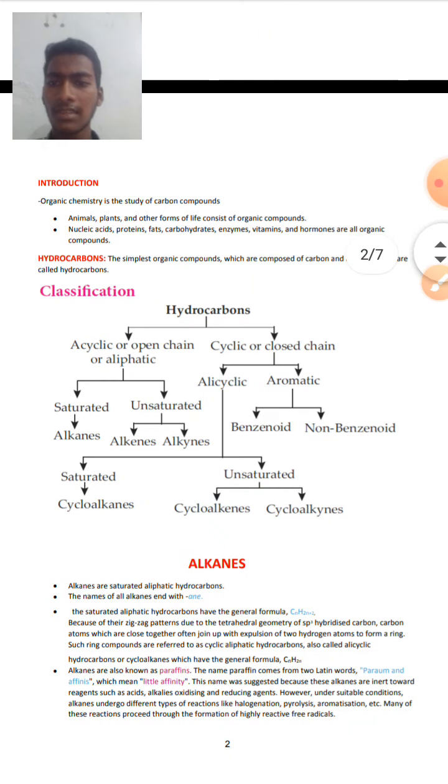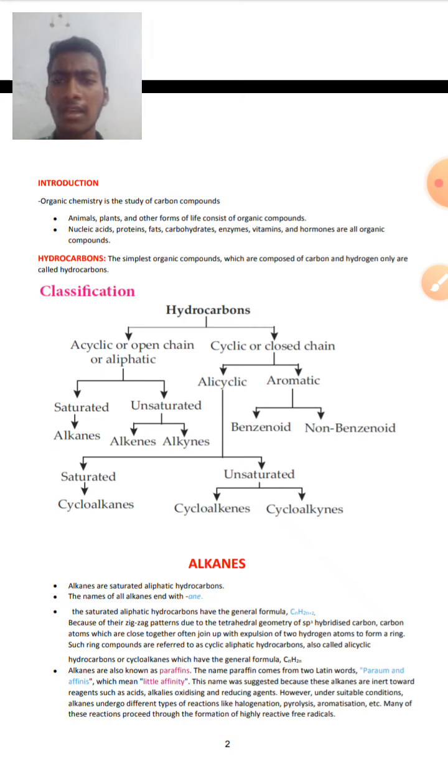What is organic chemistry actually? Organic chemistry is the study of carbon compounds, carbon containing compounds, in animals, plants and other forms of life. They consist of organic compounds as their constituent molecules, and some of the organic compounds are nucleic acids, proteins, fats, carbohydrates, enzymes, vitamins, hormones.